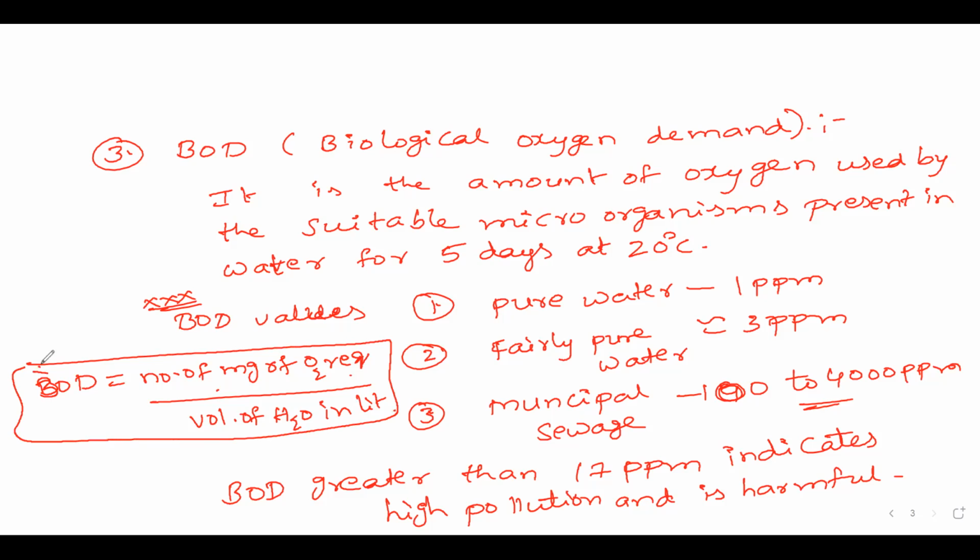From this you may get numericals also, but these values are very important. BOD values for pure water, fairly pure water, municipal sewage. So BOD greater than 17 ppm indicates high pollution and is harmful. Next, now we'll discuss questions. These are the terminology which we have missed out in the lectures. Now we are going to do MCQs based on today's concept.